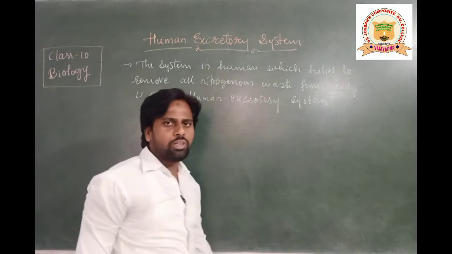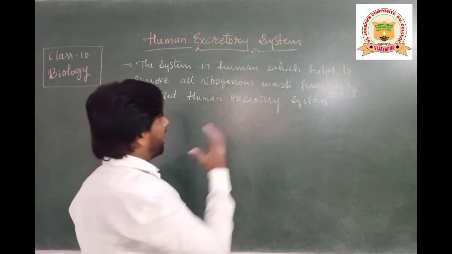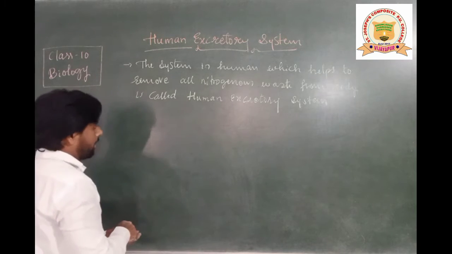It is called what, students? The human excretory system. So let us look at what exactly the human excretory system includes.